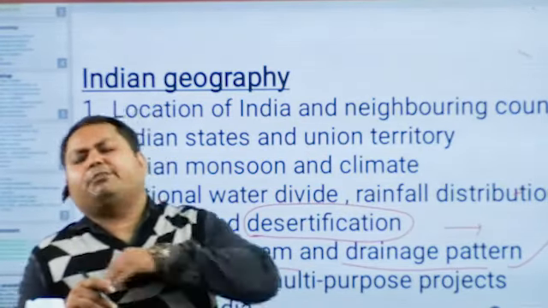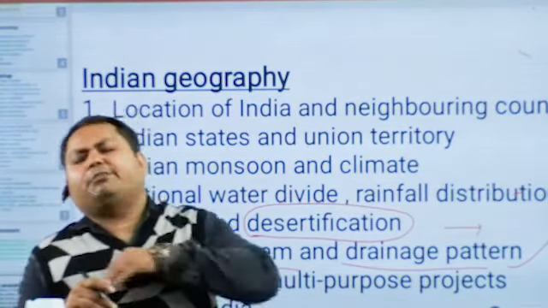And what is the definition of soil? It is the mixture of biotic and abiotic components. Soils are the mixture of biotic and abiotic components. It is the mixture of disintegrated rocks and decomposed dead materials.